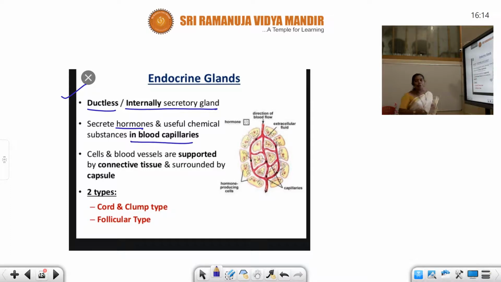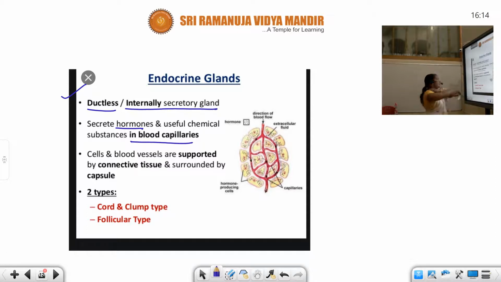You know what is meant by blood capillaries. Blood flows in a network of fiber-like vessels. Blood vessels are of two types, arteries and veins, and the fine capillaries are there. They are nothing but the blood capillaries. Now, here, these hormones are directly secreted into the what?